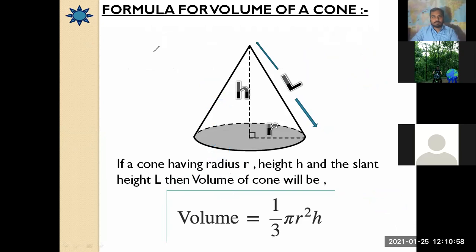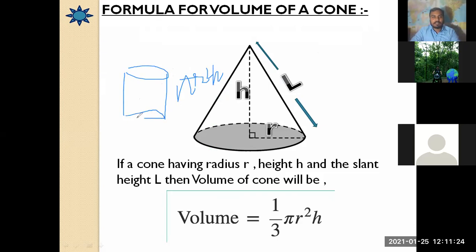Here you can see the formula for the volume of a cone. What is the formula for the volume of a cone going to be? As we have already seen, a cylinder has the volume pi r square h. Pi r square h is the volume of the cylinder.